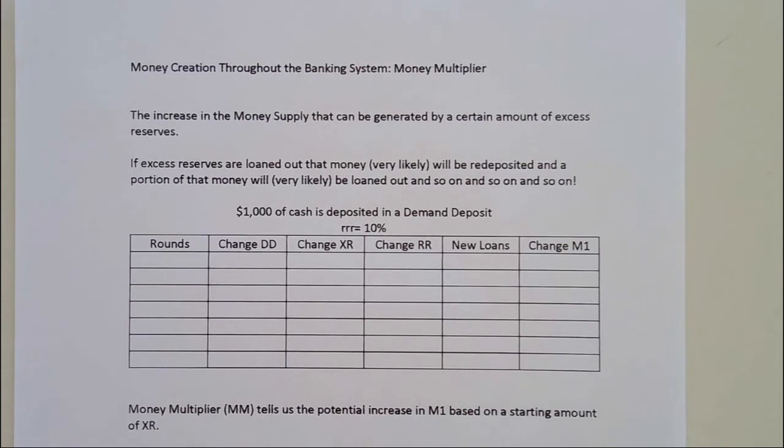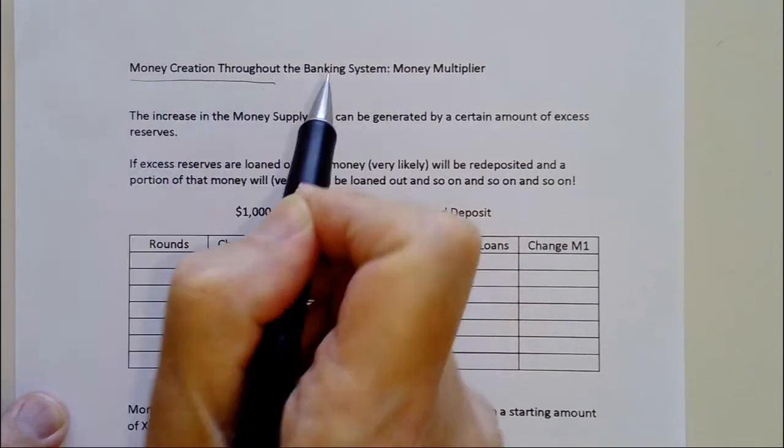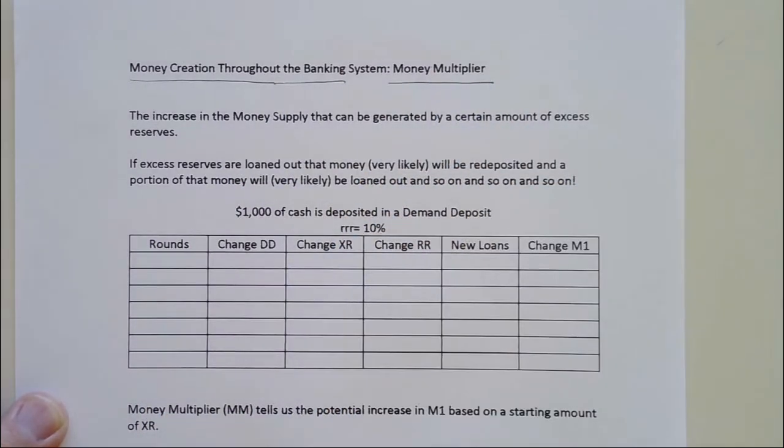Okay, back again. We saw that over half the money in M1, and most of the money in M2 by far, is money in bank accounts and different kinds of financial accounts. And now we learned about bank reserves, excess reserves, required reserves. Now we can look at money creation through the banking system, and that's going to be through a process known as the money multiplier. So we have the spending multiplier and the tax multiplier for fiscal policy. We're going to have the money multiplier that's going to be eventually used for monetary policy.